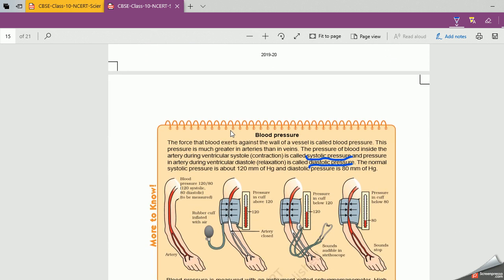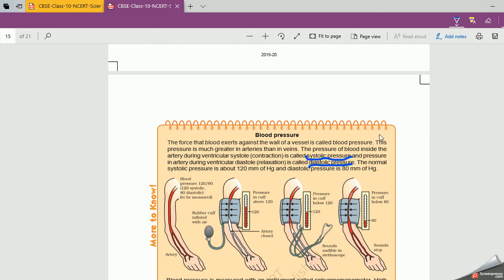Now, coming to the next topic, you must have heard about blood pressure. Right? What is this blood pressure? The force that blood exerts against the walls of the vessels. That is, there is a force of blood on the walls of our vessels, that is called blood pressure.